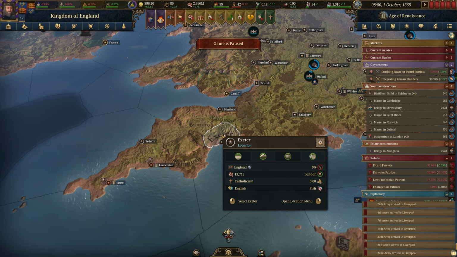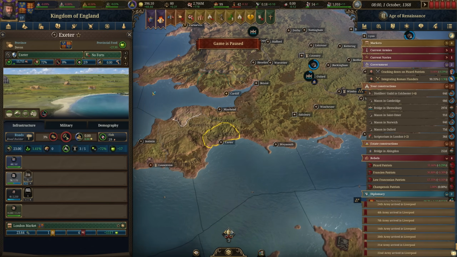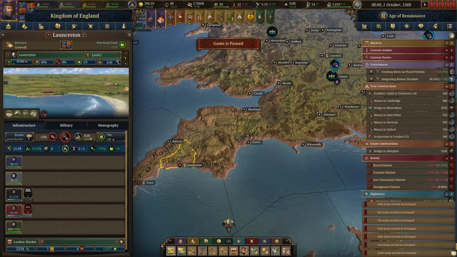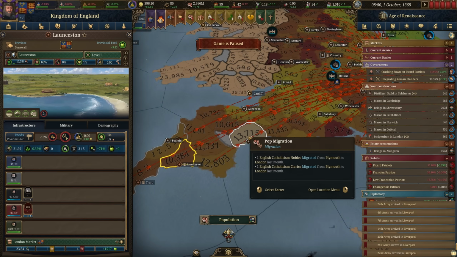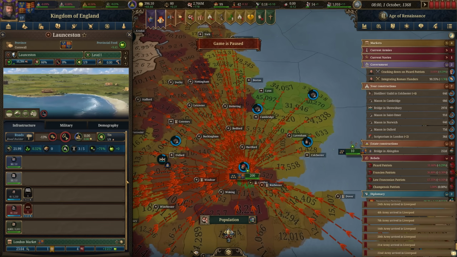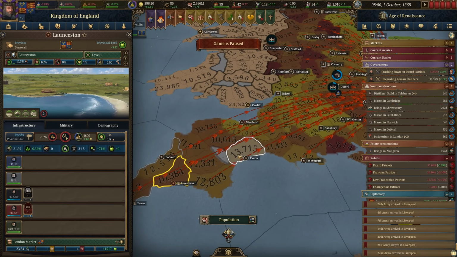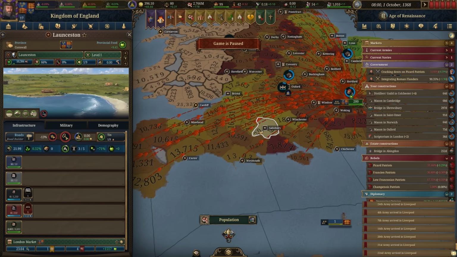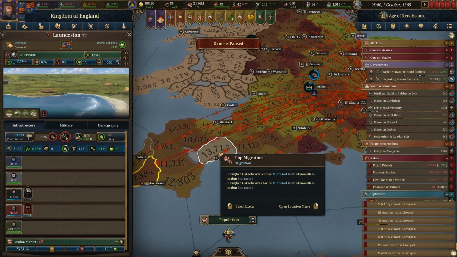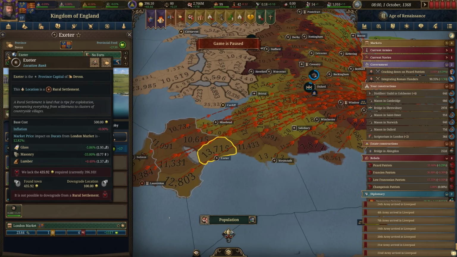I've been wanting to invest in a town here, and I think Exeter makes the most sense. They have the highest population in the region, which isn't very high at only 13,715, so it'd probably make more sense to build a town somewhere else. But I want a town in this region because it's kind of far to the closest towns. So we're gonna put a town right here, and that's gonna cost us a total of 435.